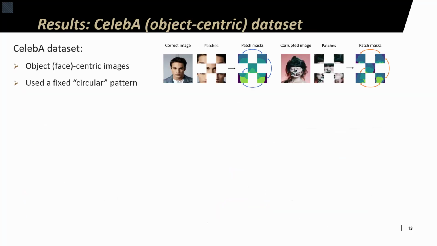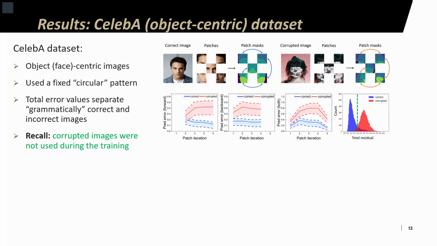We analyzed the capability of our proposed approach on two datasets, CelebA and Sun-RGBD. The CelebA dataset was used as a more object-centric dataset, with the object here being the human face, and hence a dataset with more rigid structure. We used a fixed circular pattern for CelebA images. As can be seen from the plots on the slide, the total errors obtained from the bidirectional LSTM successfully separate grammatically correct and grammatically incorrect images with SSDI corruption. Once again, we want to note that corrupted images were not used during the training process.